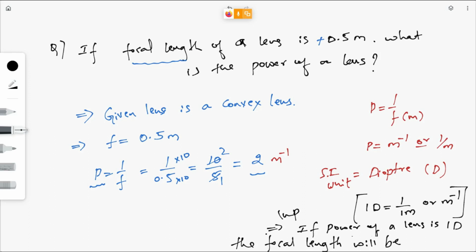Can someone answer this one? If the power of a lens is 1 dioptre, then focal length will be 1 meter. Very good.